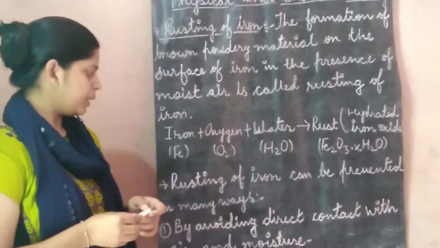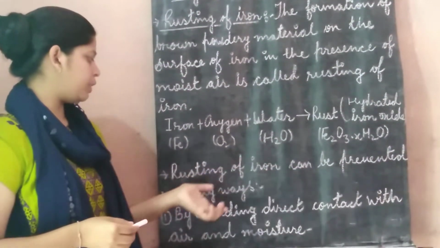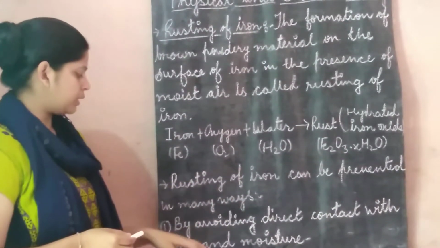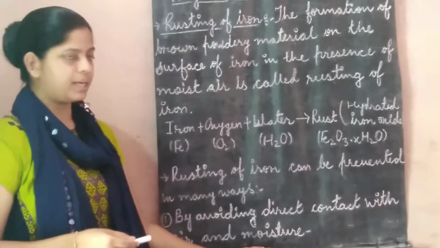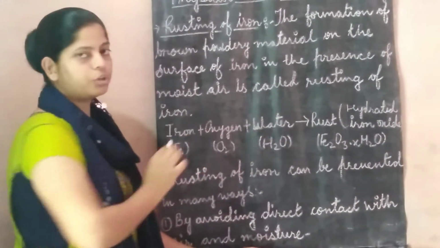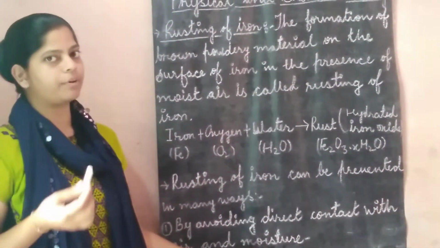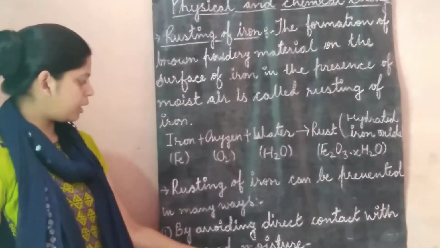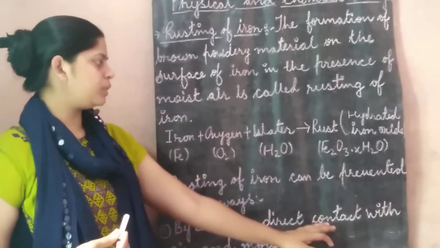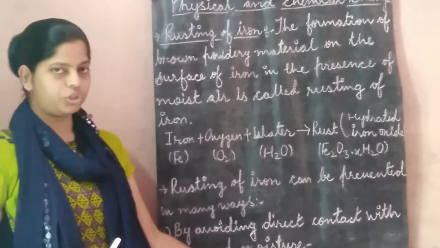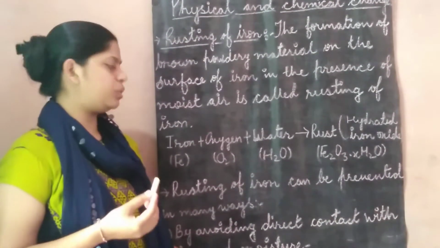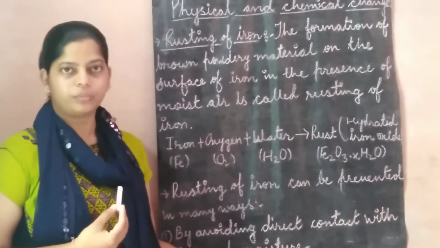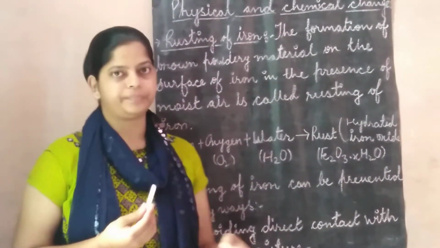Let us see. The rusting of iron can be prevented in many ways. The first method is by avoiding direct contact with air and moisture. As I told you, oxygen and water are both required for rusting. So if we avoid contact of our iron objects with air and moisture, if we do not provide air and moisture to them, then we can save our iron objects from rusting. How can we do that? Let us see.